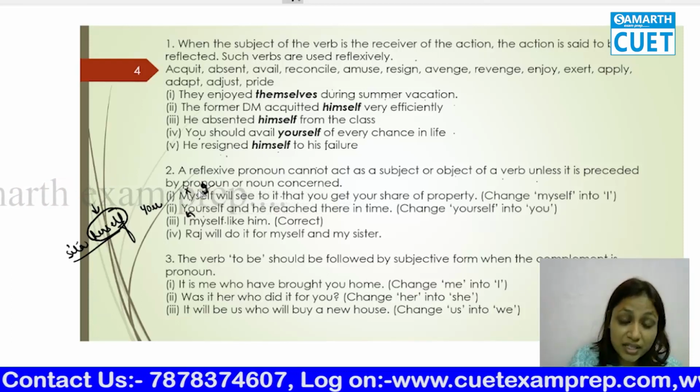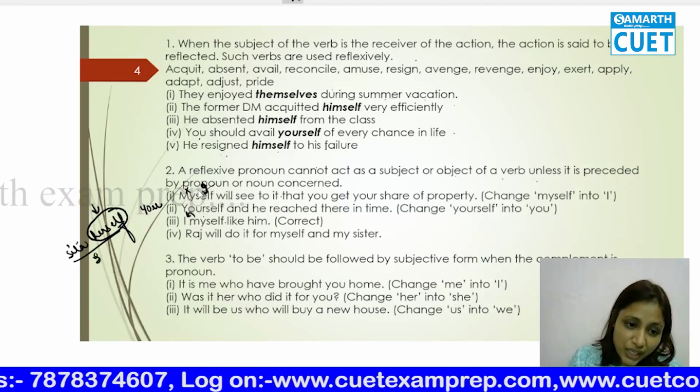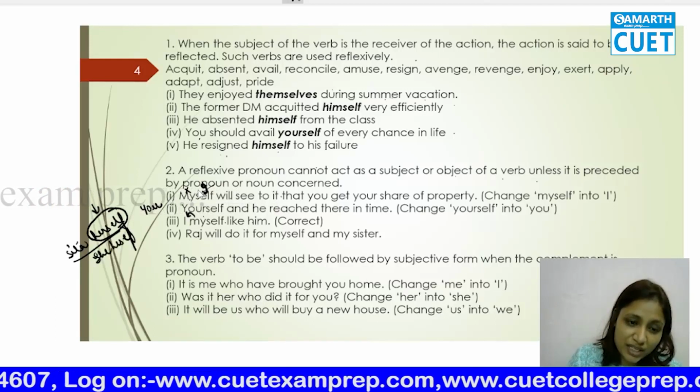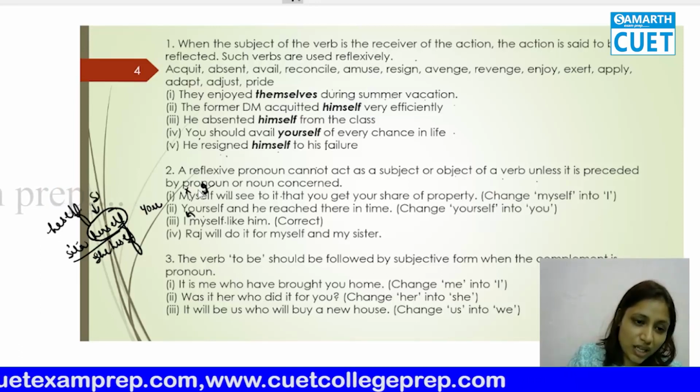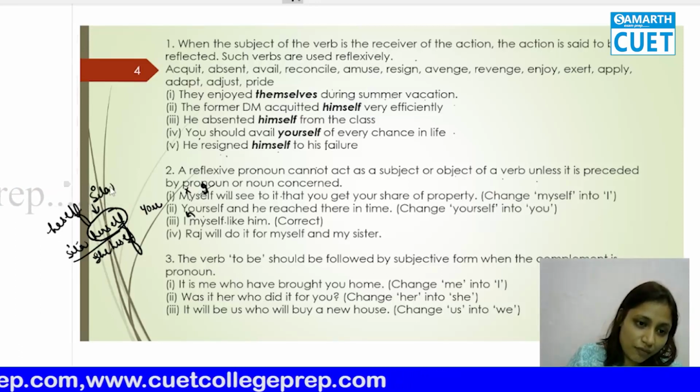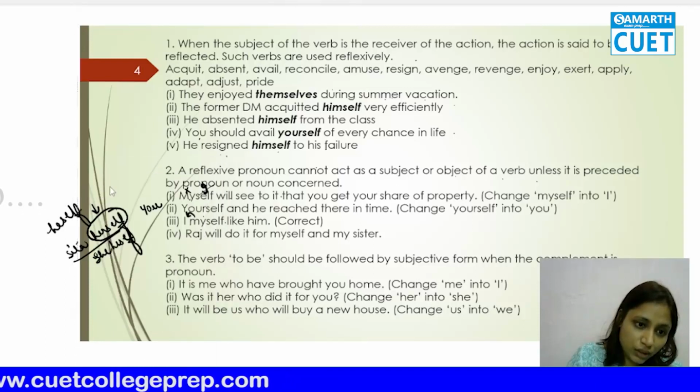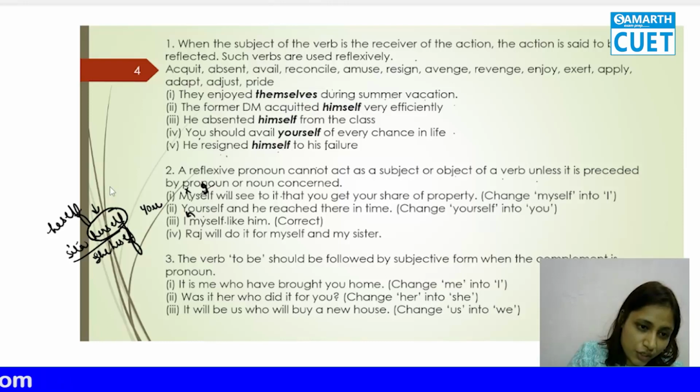So "Sita herself was present," "she herself was present" makes sense. But it will never be "herself, she was present." That is wrong.